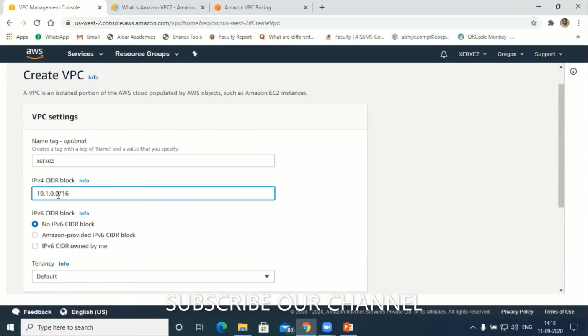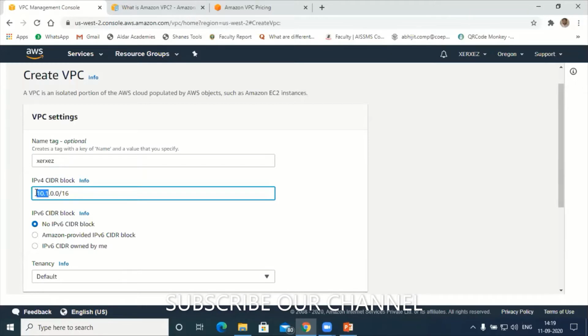Let us say if I want to assign one server for the HR department, I will assign the IP address in that fashion: 10.1.1, cleared? Or 10.1.0.1, cleared? Okay, similarly, let's say for marketing I want to assign, I'll say 10.1.0.2. But this sequence is there, right? 10.1, so this is the IP address of the VPC.